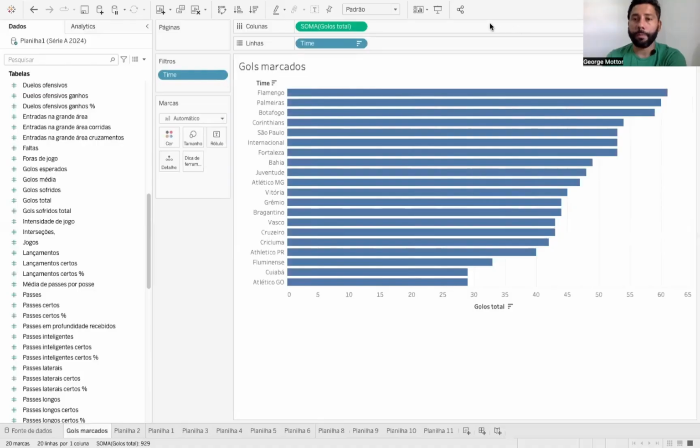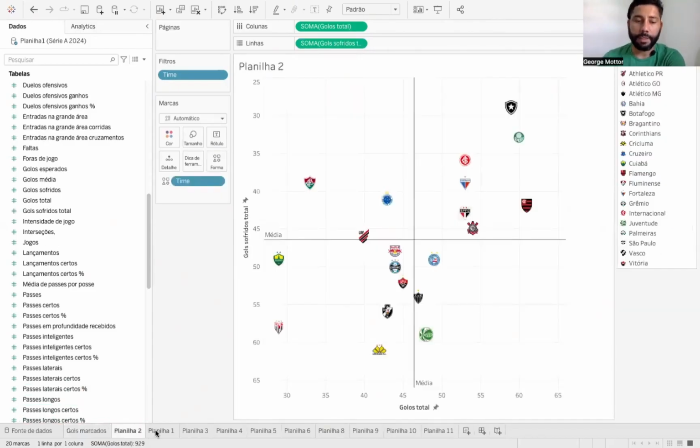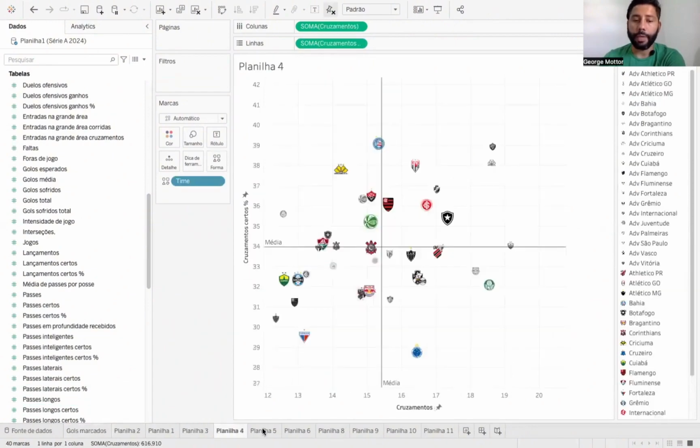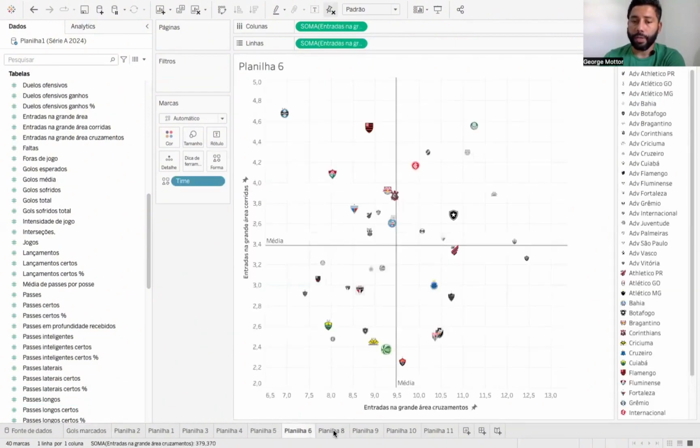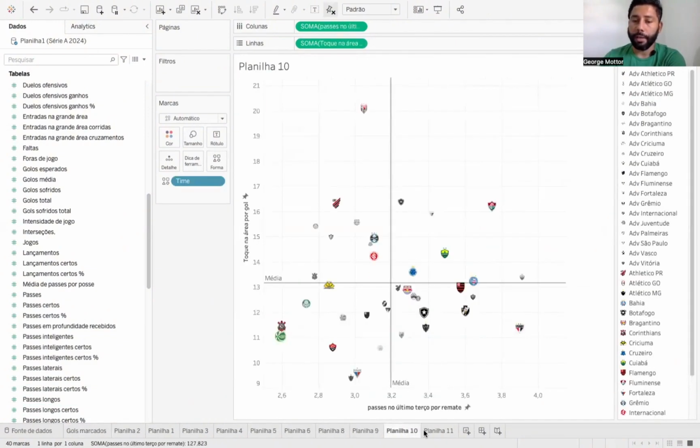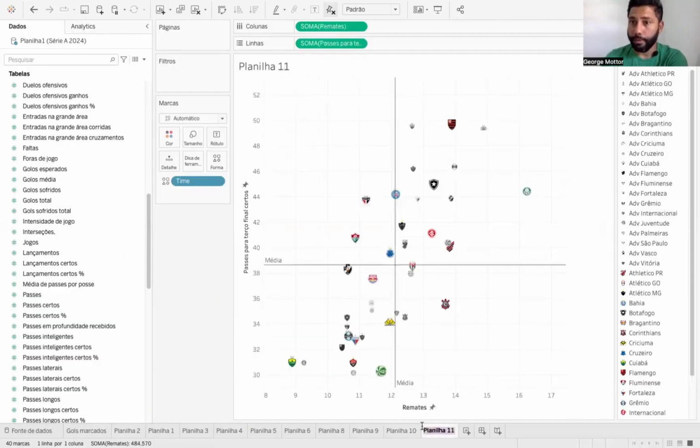Let's start by sharing my Tableau screen here. And the first thing we're going to discuss is the number of goals Fluminense scored. We can immediately see that it was well below average, and it was the third worst attack in terms of goals in the Brasileirão. So I created several scatter plots here so I could find a way to look for players that I'll need to search for to improve performance, to improve the offensive side.